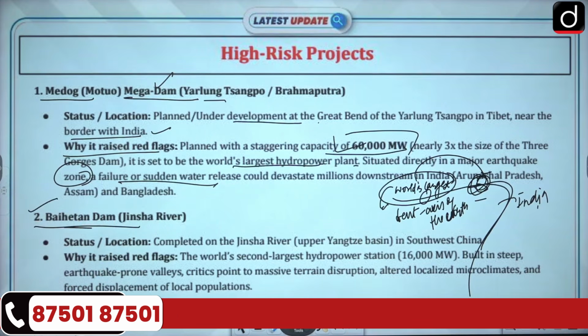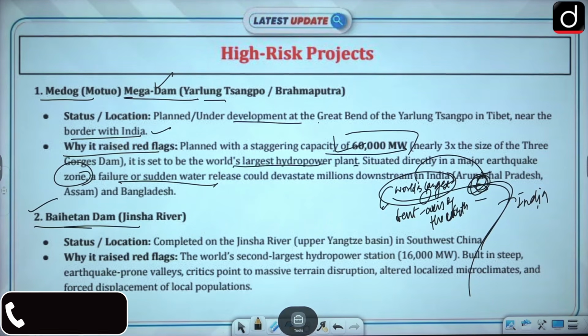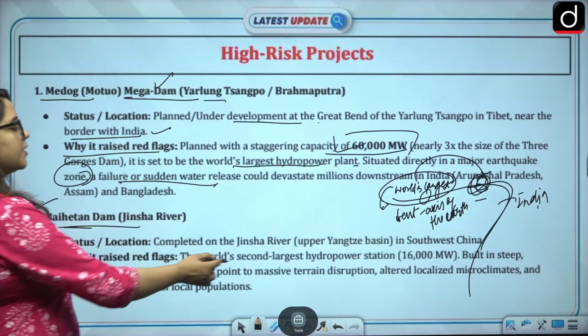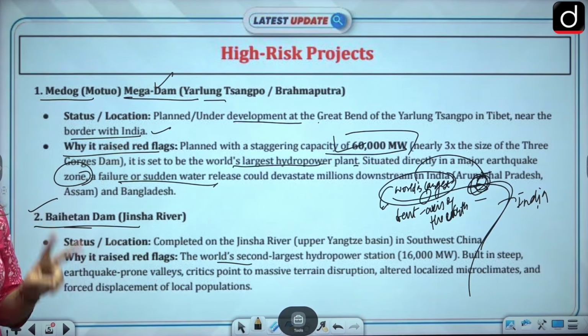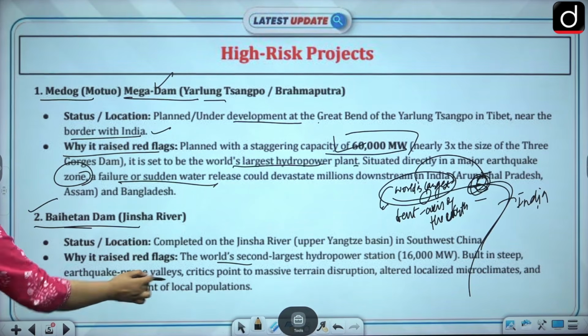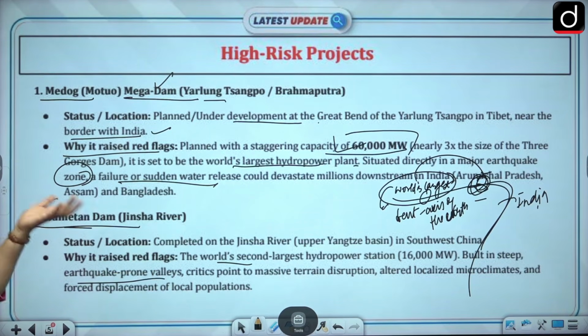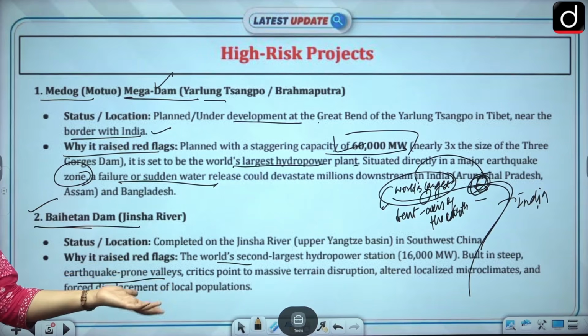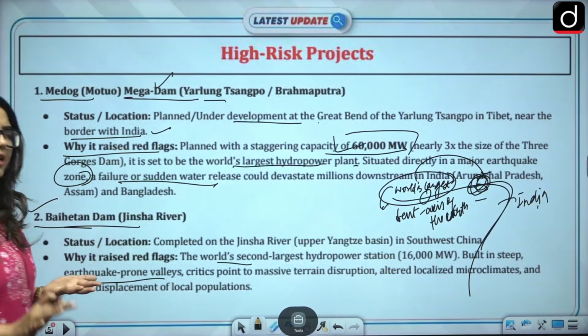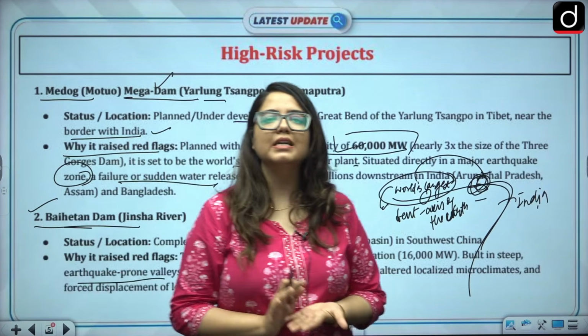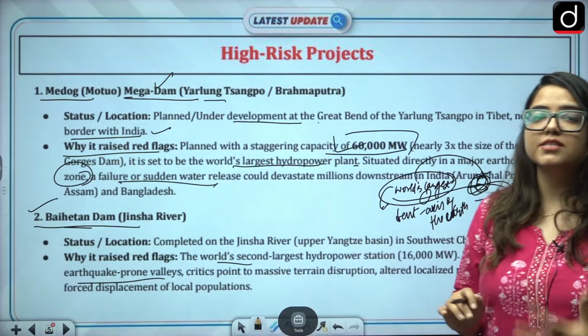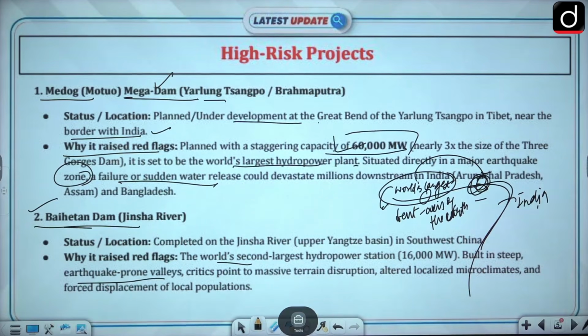Then we have the Baihetan Dam on the Jinsha River. Status: completed, on the Jinsha River in the upper Yangtze Basin in southwest China. Why did it raise red flags? Because it is the world's second largest hydropower station, 16,000 megawatt, but in steep earthquake-prone valleys, right? Critics have already pointed out that massive terrain disruption and altered localized microclimates are going to bring destruction. Everything is going to bring devastation and nothing else, right?